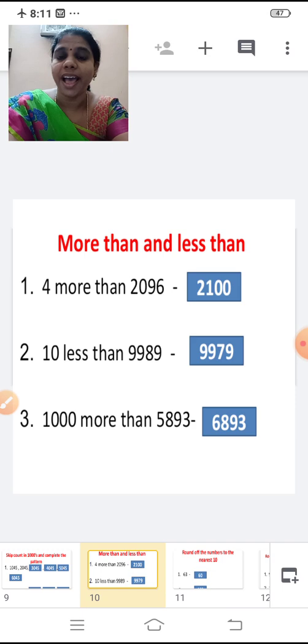Next, more than and less than. More than means you're going to add and less than means you're going to subtract.